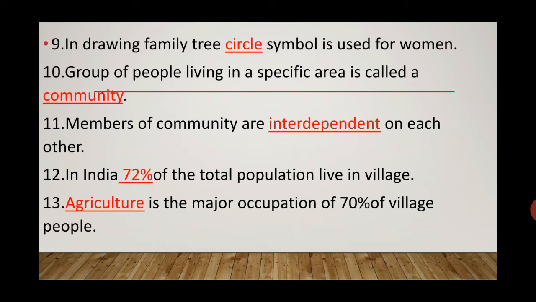In India, 72% of the total population live in village. 13th, agriculture is the major occupation of 70% of village people.